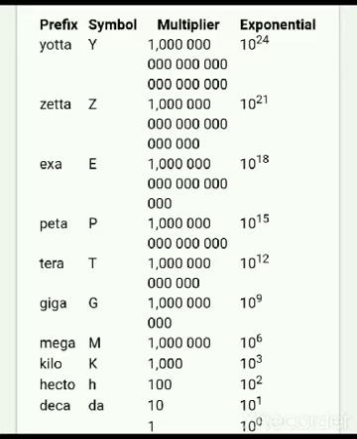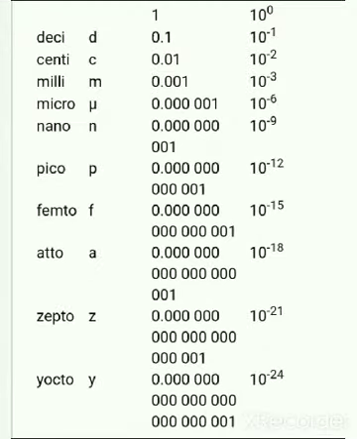See, in all these prefixes, the power of 10 is positive. It is 10 raised to 24, 10 raised to 21. The power of 10 is positive. Now let us see the various prefixes given here. Deci, centi, milli, micro, nano, pico, femto, atto, zepto and yocto. Now what about the power of 10? Is it positive or negative? It is negative in all these cases. So here in these prefixes, the power of 10 is negative.